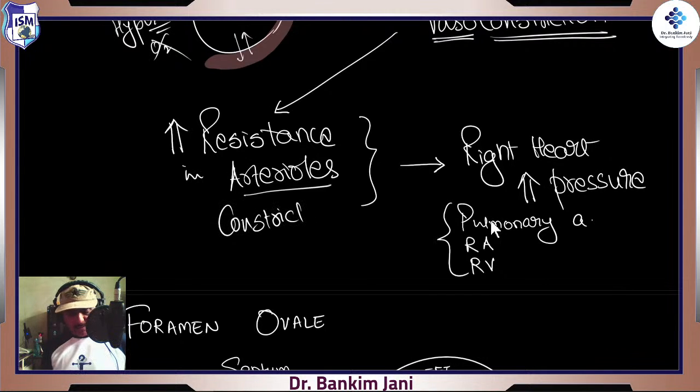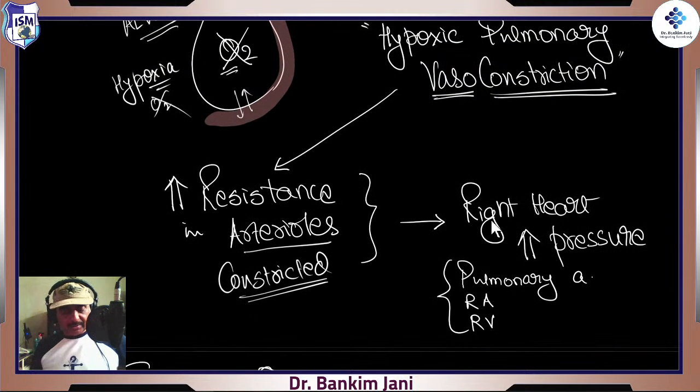Correct? And at the same time, the lungs are telling, see, there is no oxygen. So even if the blood comes, what shall we do? Because there is no oxygen, don't come. So that's why they will narrow down their gates, right? They will narrow down their gates. They are constricted. It's okay, the lung has done this.